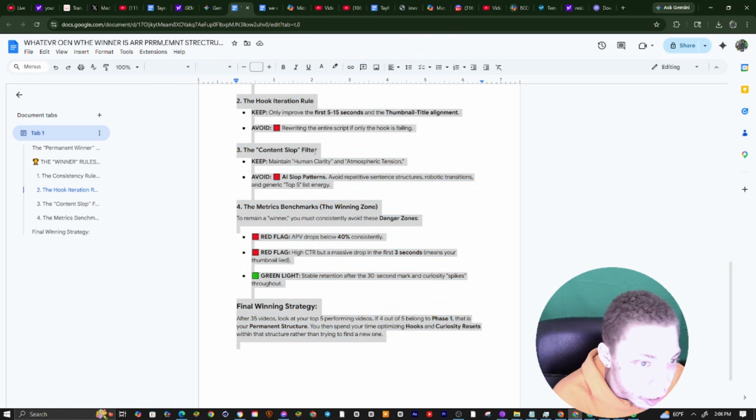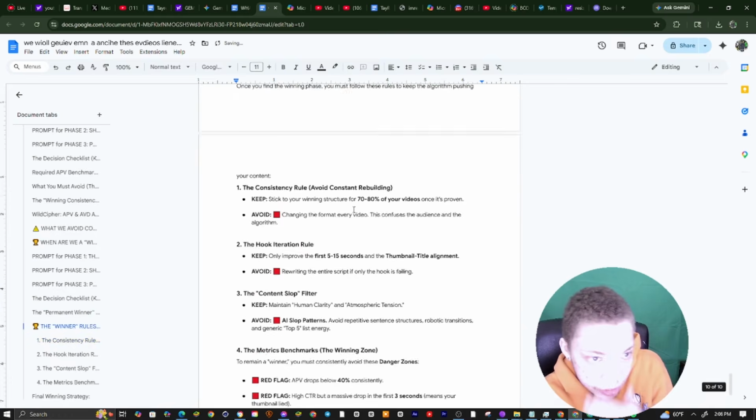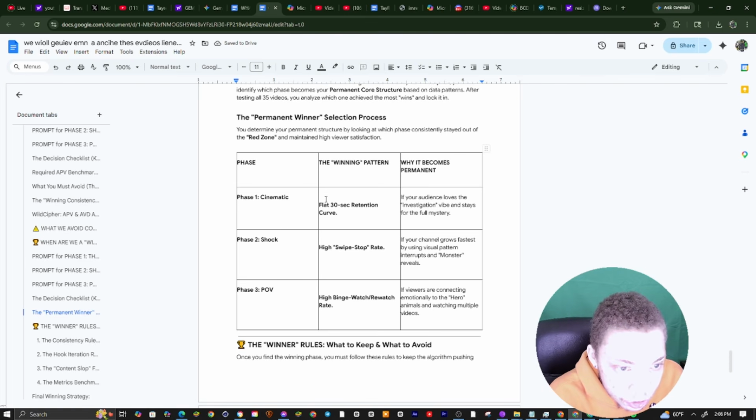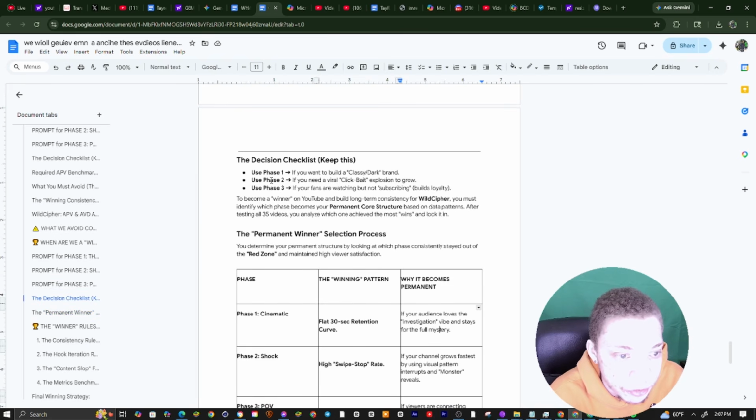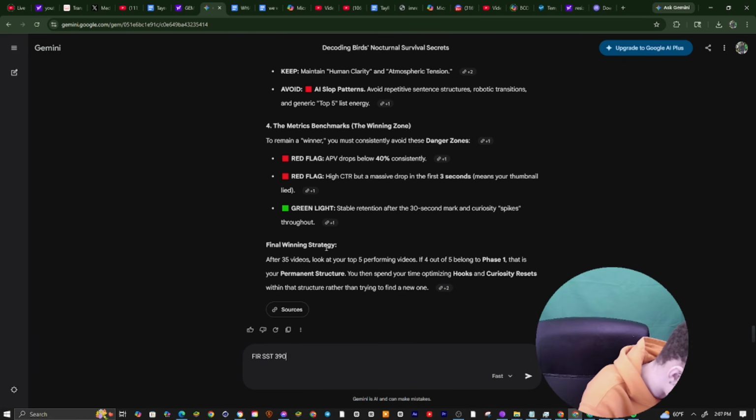But you can see, select all. And what I'm going to do is paste this here, and y'all can read over this. But yeah, you can see, so flat line, 30 seconds curve. We want to go for the first 30 seconds because we want to go for this. So first 30 seconds, what percentage do we want to go for and avoid? Give me a red and green graph.